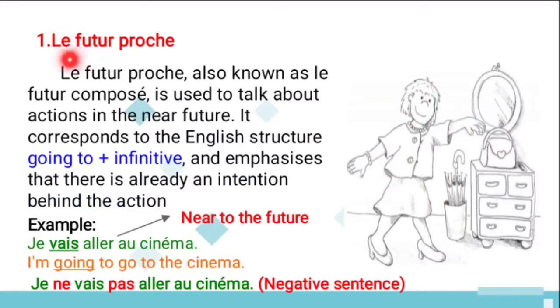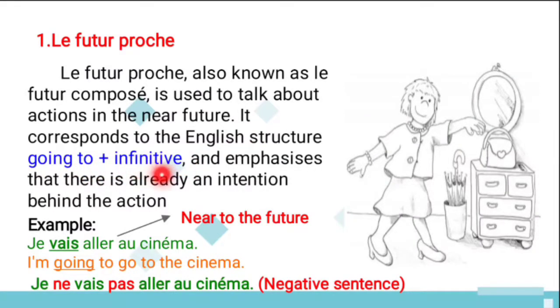See the first one, le futur proche, that is near future. So what is the definition for the futur proche? Le futur proche, also known as le futur composé, is used to talk about an action in the near future, and it corresponds to the English structure is going to plus infinitive verb.